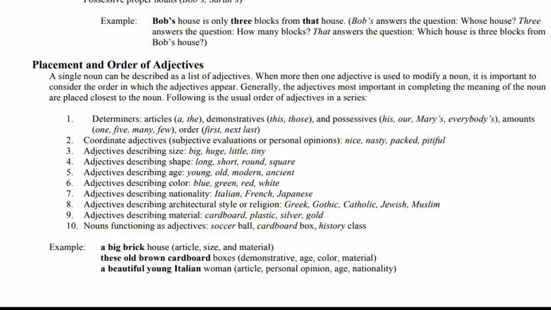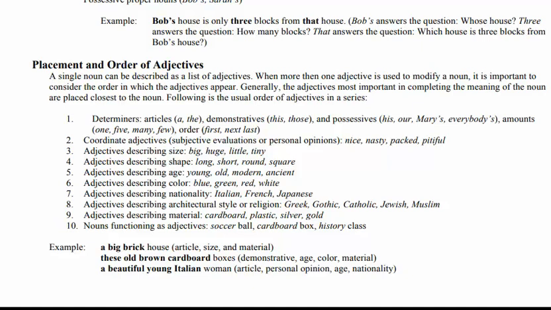A single noun can be described by a list of adjectives. When more than one adjective is used to modify a noun, it is important to consider the order in which the adjectives appear. If a single adjective is used, it comes along with the noun or pronoun. But if two or more adjectives are used, it is important to consider which adjective appears first and which appears second.